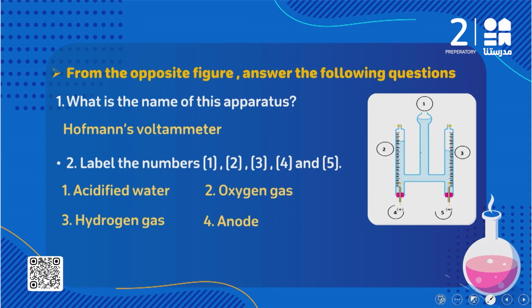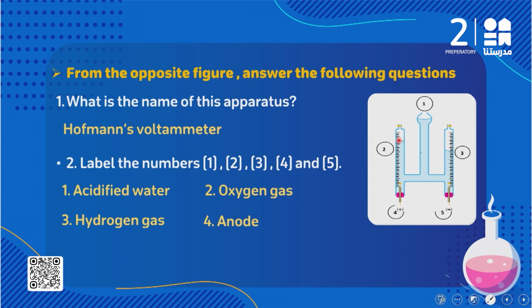So again, this device, it's called what? It's called Hofmann's voltameter. What is the importance of the Hofmann's voltameter? It's used for electrolysis of water, specifically acidified water, to separate the components of the water from each other, hydrogen gas and oxygen gas. Number 1 here, we are going to add water plus drops of sulfuric acid. And why do we put drops of sulfuric acid? To make the water a good conductor of electricity.